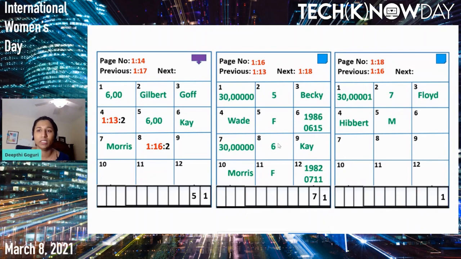But did you observe something here? Slot number 6 is empty, right? And when you observe the bitmap value here, the 30 represents the size of the record itself, and 00001.